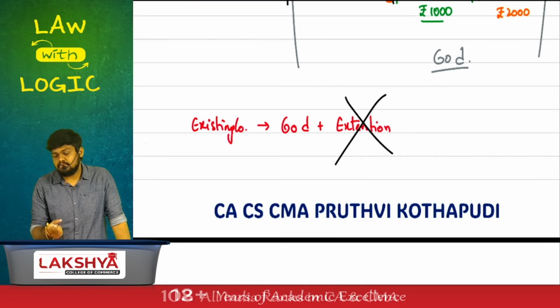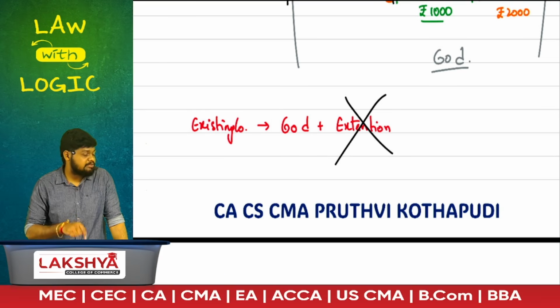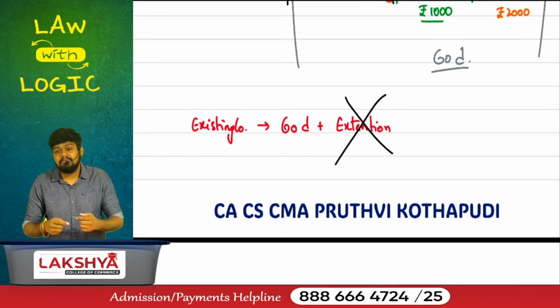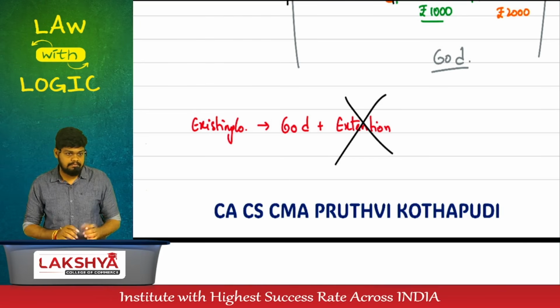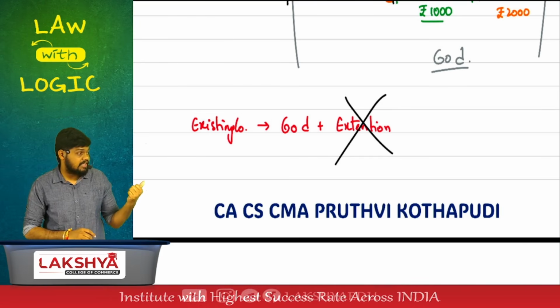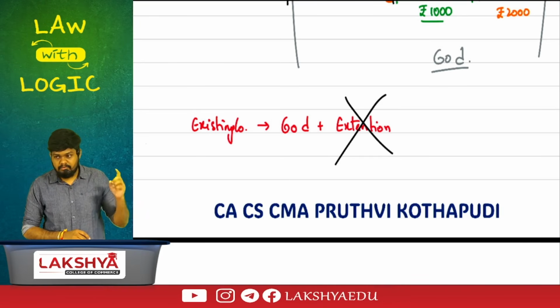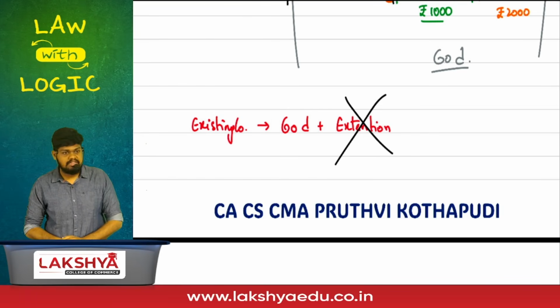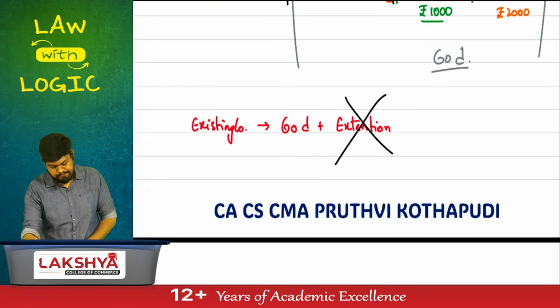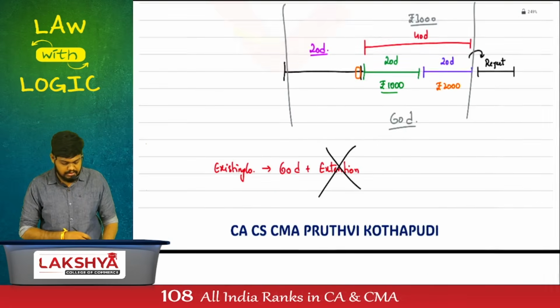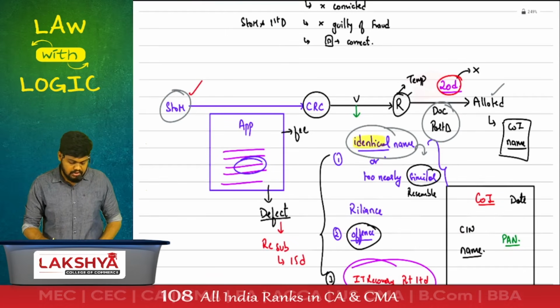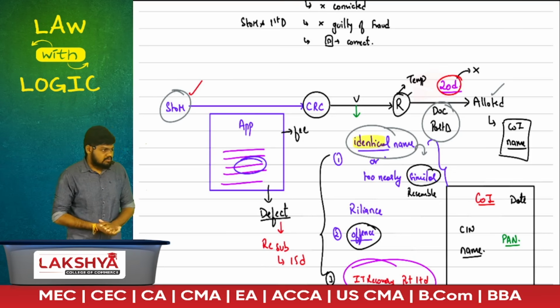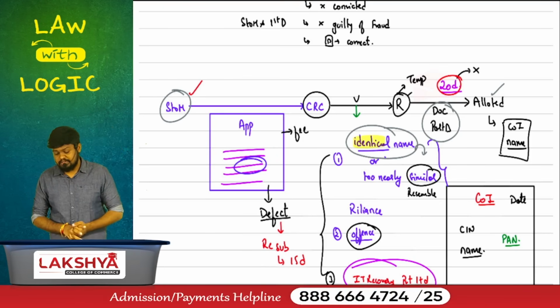The extension topic applies only when who is making the application? Subscribers to the memorandum. If the application is made by an existing company, they've already been given extended time, 60 days. Can they extend it again? No. Subscribers? Can they extend it? Yes. For an existing company, there's no topic of extension. Any doubts in this? Clear? We are done with the reservation of name.